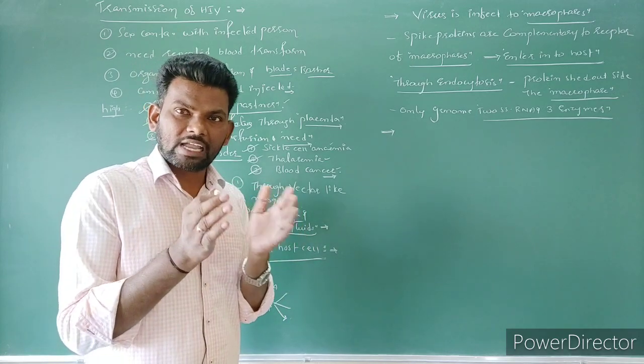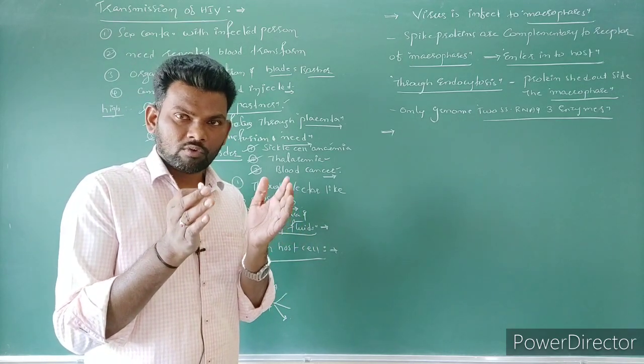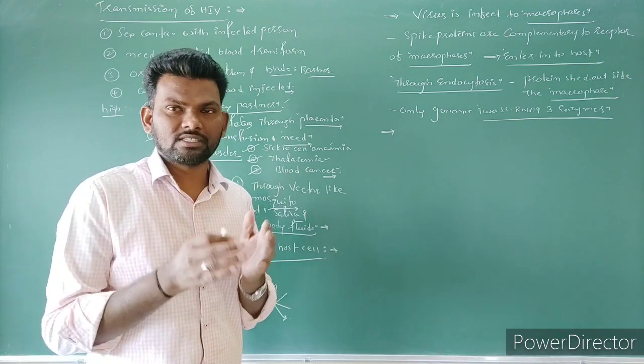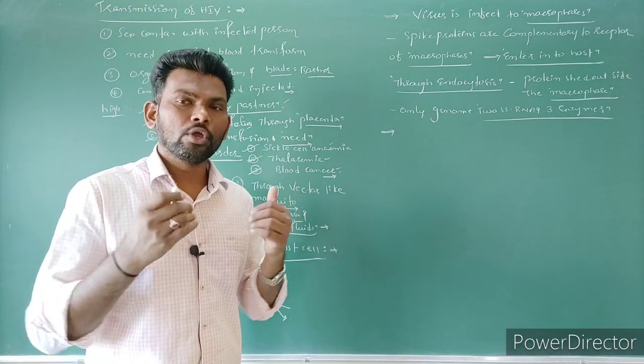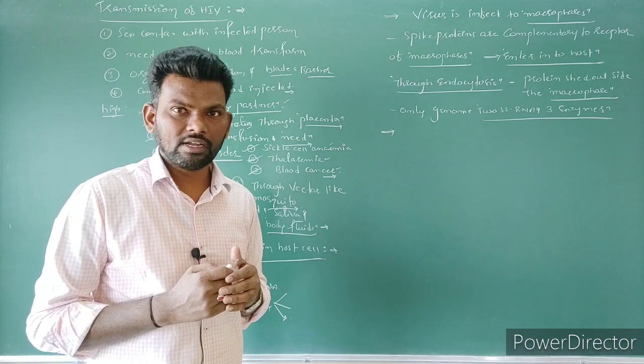So that's why it is a time-lagging process. We can't neutralize it immediately. This is a very tough task for the human immune system, right?